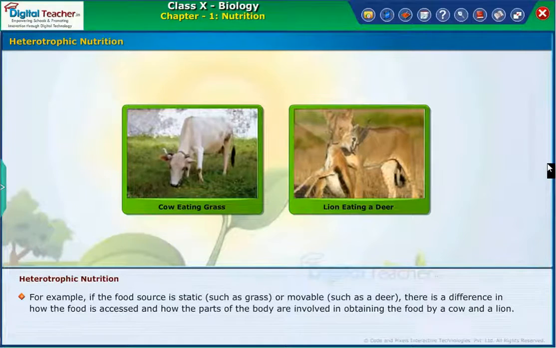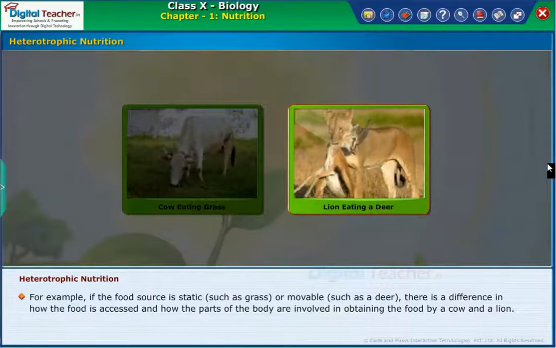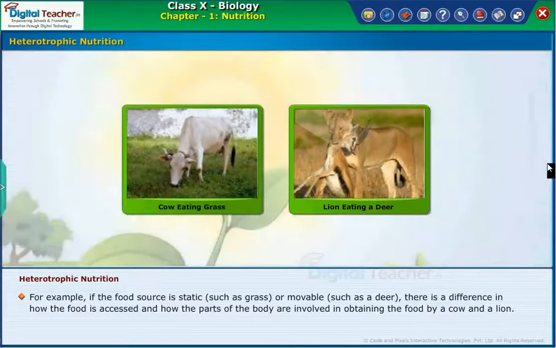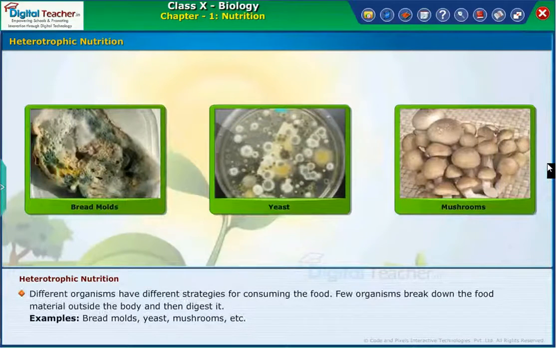For example, if the food source is static, such as grass, or movable, such as a deer, there is a difference in how the food is accessed and how the parts of body are involved in obtaining the food by a cow and a lion. Different organisms have different strategies for consuming the food.